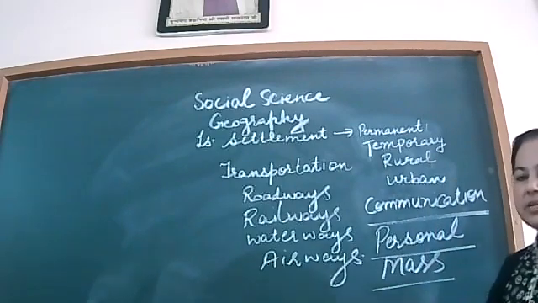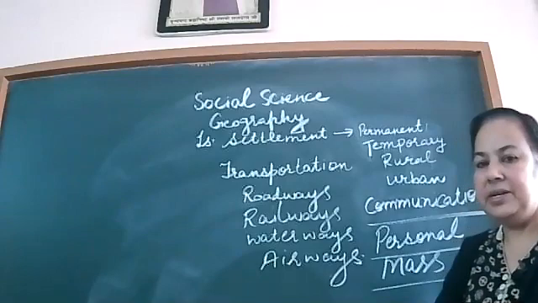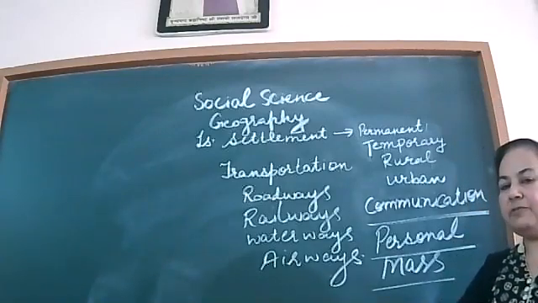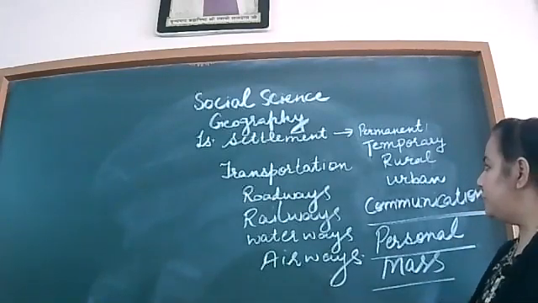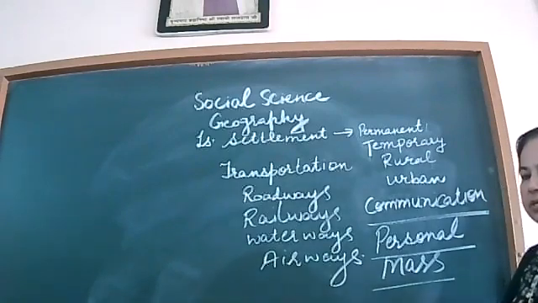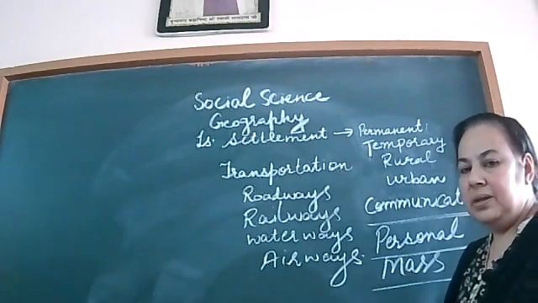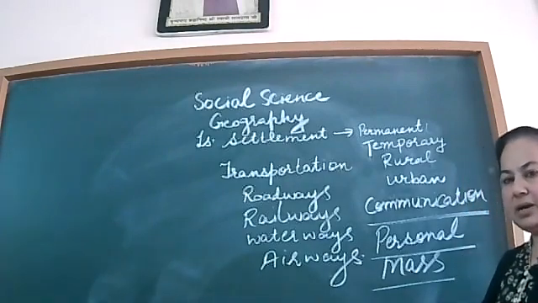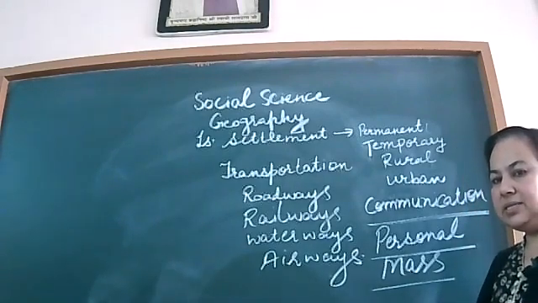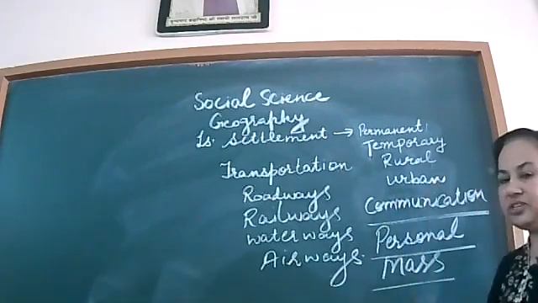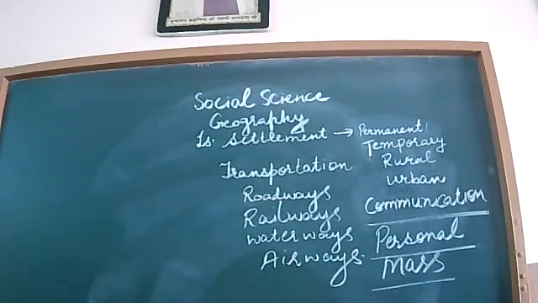And next is temporary settlement. In temporary settlement, people do not live permanently. They move from one place to another. For example, students, you have noticed banjaras on the roadside selling different kinds of goods, and they mostly live in tent houses. This kind of settlement is known as temporary settlement because they shift from one place to another.